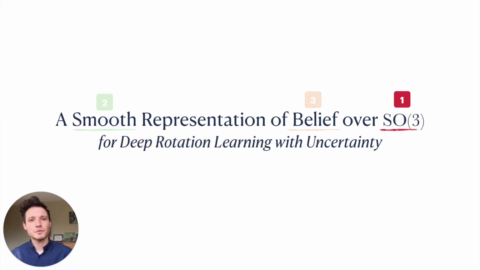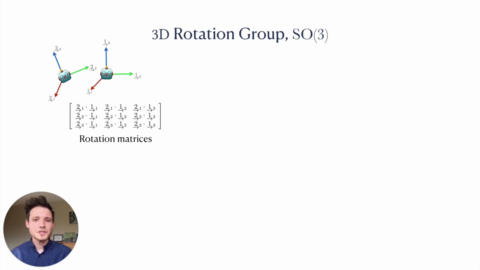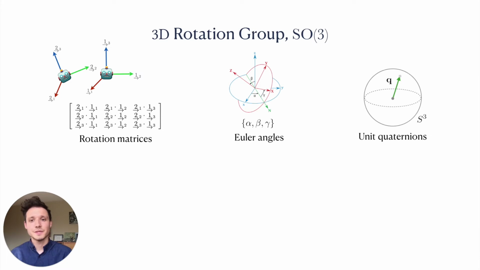Let's begin with SO3. Estimating the rotation of a rigid body is a fundamental part of many applications in robotics and aerospace engineering. Rotations in three dimensions can be formalized by the special orthogonal Lie group SO3, whose elements are 3x3 matrices. In addition to such matrices, other ways to encode elements of SO3 include Euler angles and unit quaternions. The latter are a popular option in learning for their algebraic and geometric simplicity.